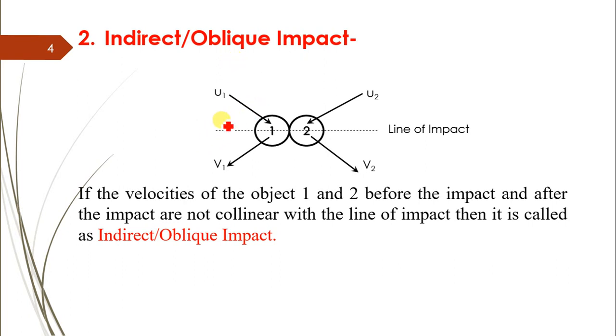oblique impact. Now in case of this oblique type of impact, these inclined velocities are resolved into horizontal and vertical components, that is u1 cos theta, u1 sin theta, or u2 cos theta, u2 sin theta. Then the equations of the law of conservation of momentum are written for the x direction as well as for the y direction, and solving those simultaneous equations, this can be validated for the oblique type of impact.